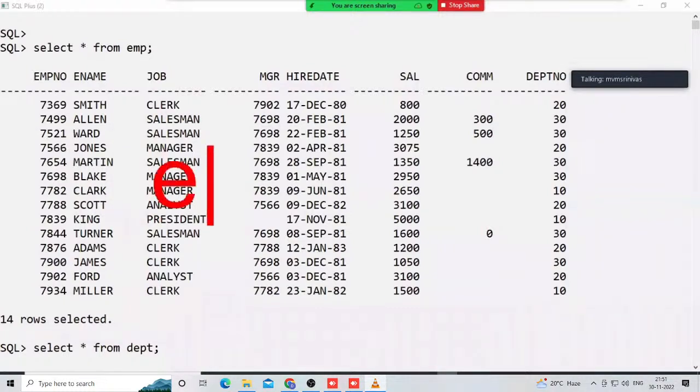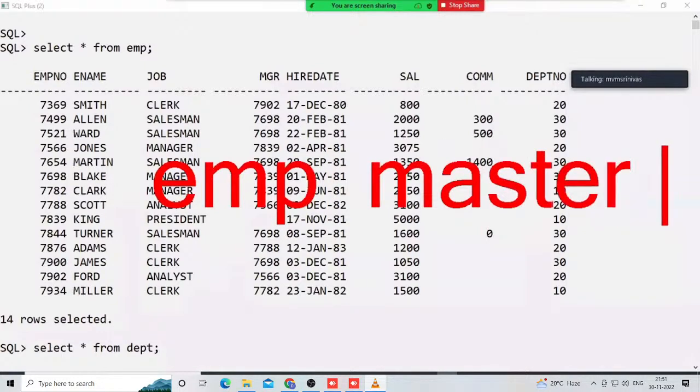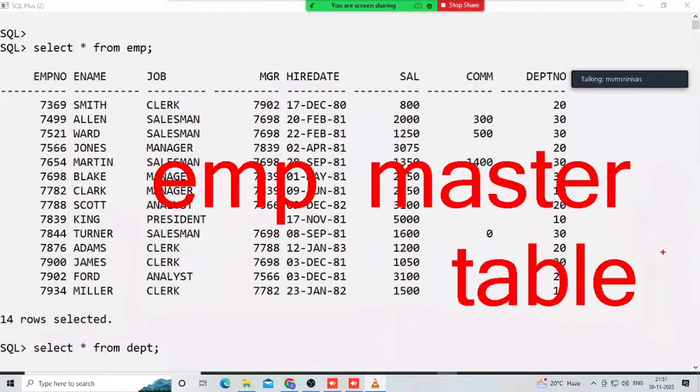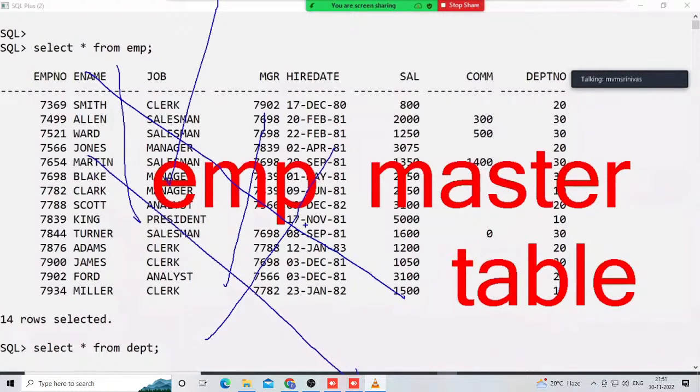Now, what does a non-technical person say? Oh, Murali sir, nothing is there. EMP is a big table, so it is the master table. They say EMP is a master table and DEPT is a child table. Absolutely wrong. Some fellows say DEPT is master, correct, but others say the opposite, which is absolutely wrong.